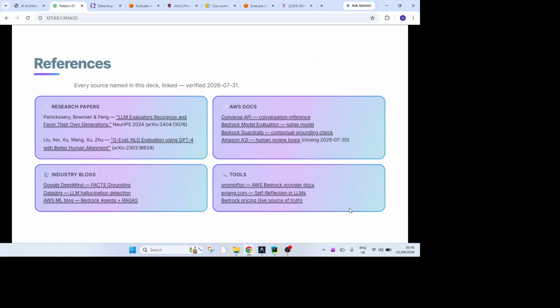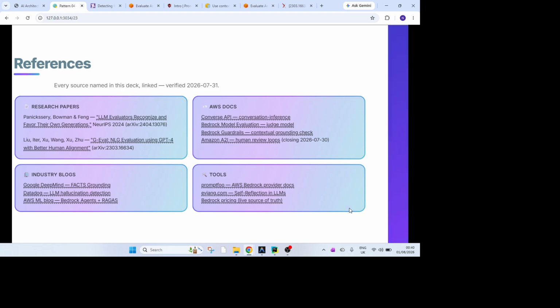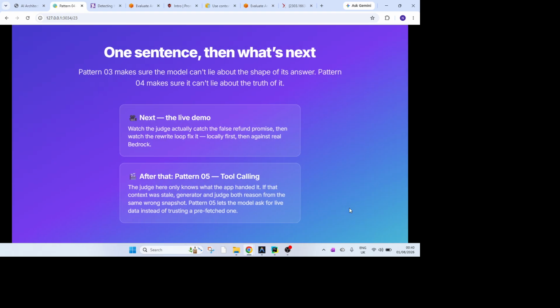Okay, now just before we close it out, everything in the one deck, which we'll also cover on cloud2ai.learn.dev, right? One sentence: if you forget everything else, pattern 03 makes sure that the model cannot lie about the shape of the answer. Pattern 04 makes sure that it cannot lie about the truth of it.